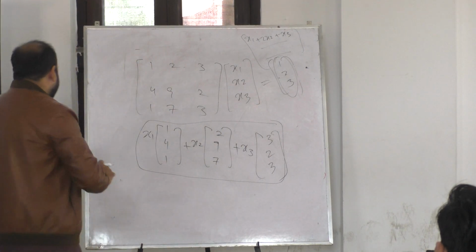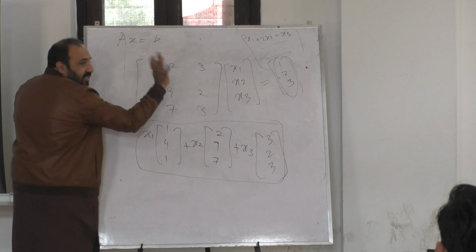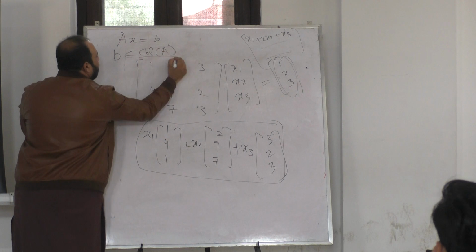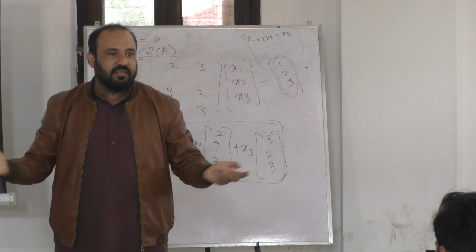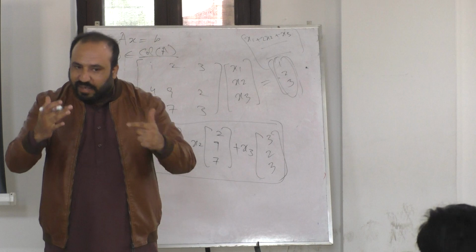So, in summary, AX equals B has a solution if B belongs to the column space of A. And what do we mean by column space of A? It is spanned by the columns of A. What do we mean by row space of A? It's spanned by the row vectors of A.